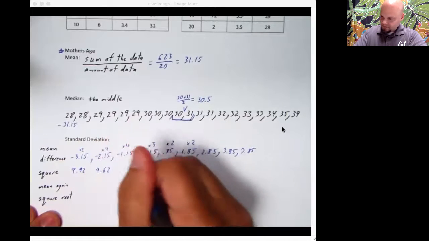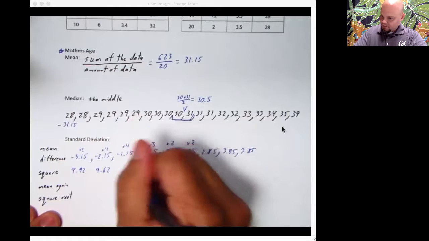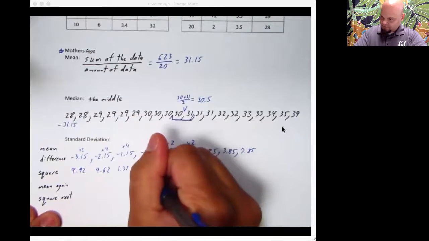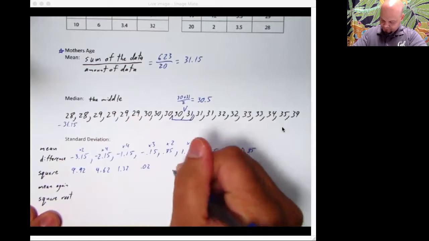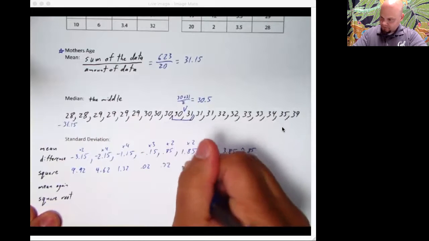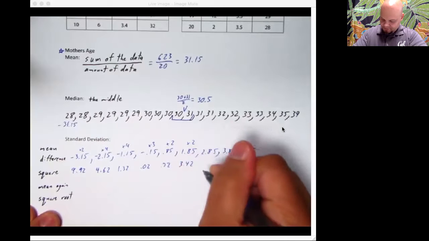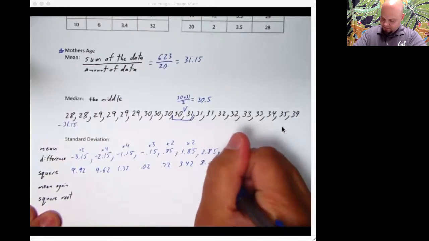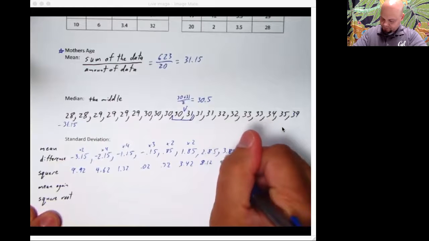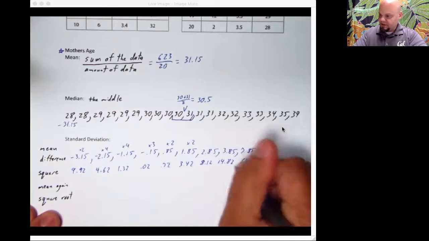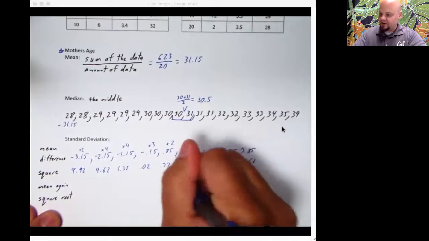4.62, 1.32, 0.02, 0.72, 3.42, 8.12, 14.82, and 61.62. Now I've tried to keep these numbers with the stuff that they already go with.